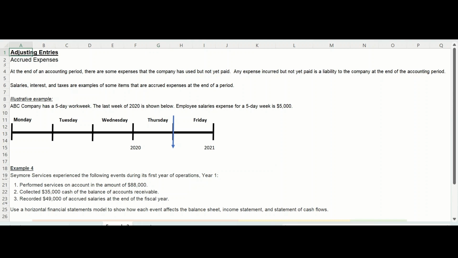Hello and welcome back. I want to talk through adjusting entries for a minute.